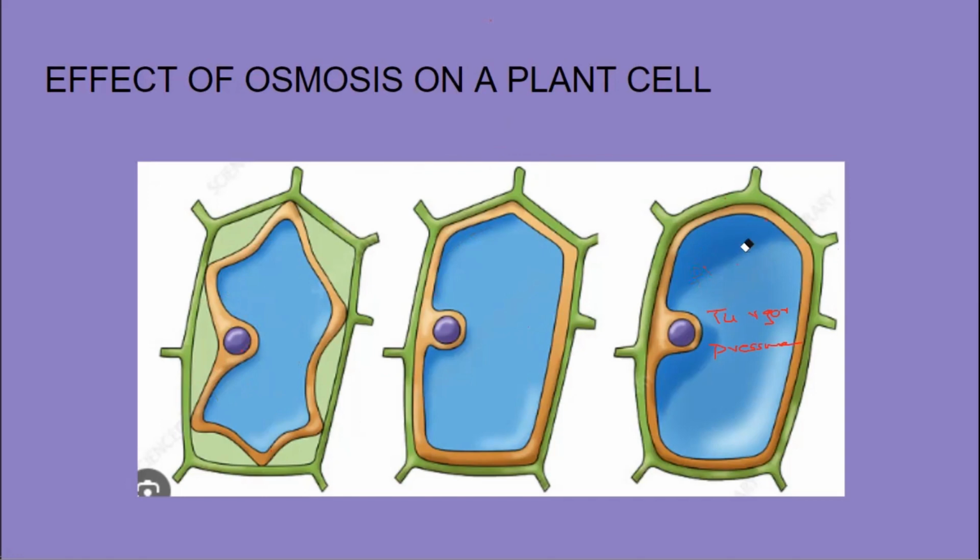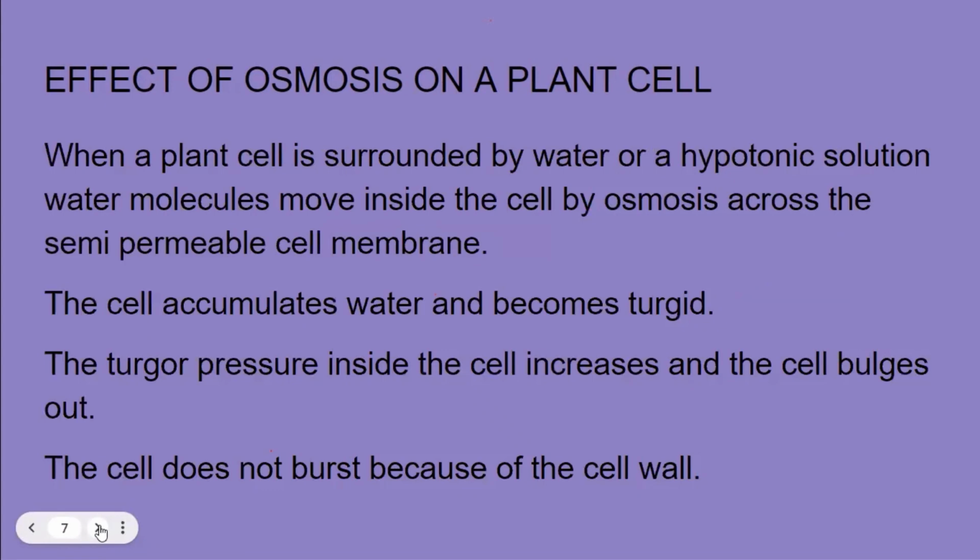The vacuole has become too big. The fluids are exerting pressure, the turgor pressure, on the cell wall, and the cell has become stretched, increased in volume, increased in size. This is called turgidity, turgid cell, and it is due to osmosis. But the cell is not going to burst. Why is the cell not going to burst, no matter how much water it accumulates from the surrounding? Because there is a protective cell wall all around it.